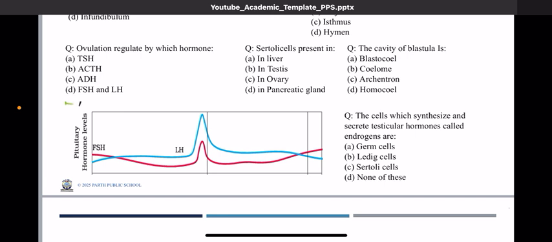Of course, once you have read the chapter, once you have gone through all the discussion, it is easy for you to find out. The cavity of blastula is called what? Right? So what exactly is that cavity called? And when we are using the term seal, what does the word seal mean? The cells which synthesize and secrete testicular hormones called androgens are what? So we must know what androgens are, right? Also, there is a small segment of a diagram that I've shared in this slide. Now, this diagram is also important from the exam point of view.